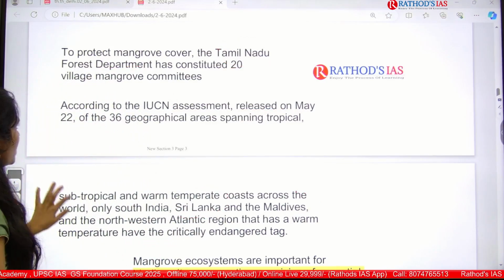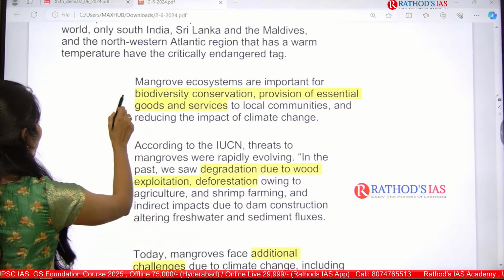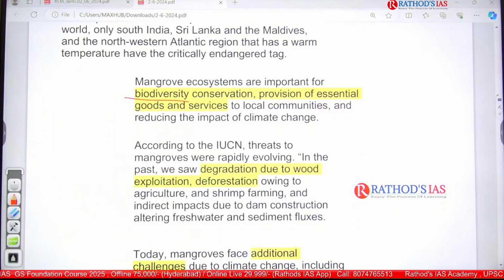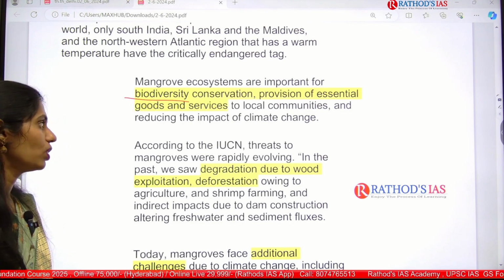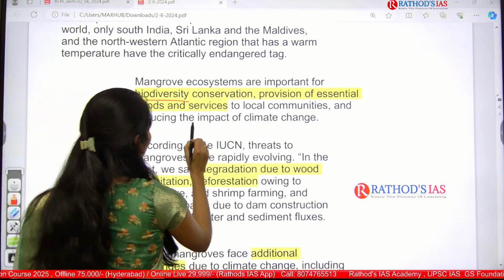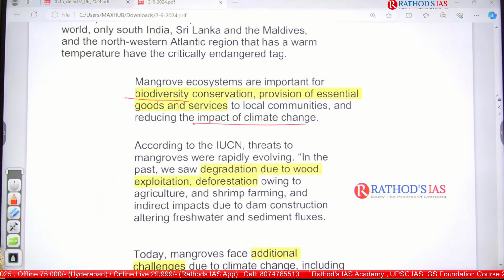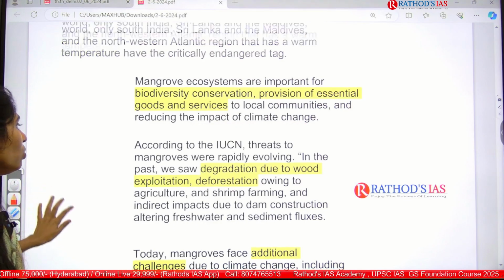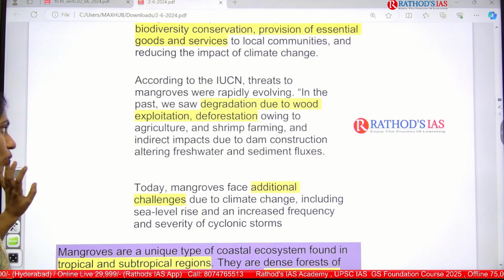And next one is this mangrove ecosystem. They are important for biodiversity conservation and even provision of essential goods and services to local communities, and also for reducing the impact of climate change. Okay, so in this way these mangroves are very important. And according to IUCN, there are also some threats to mangroves. So what are the threats?